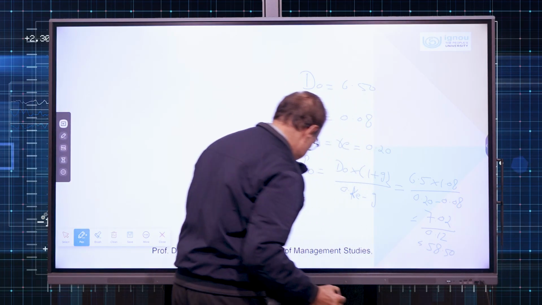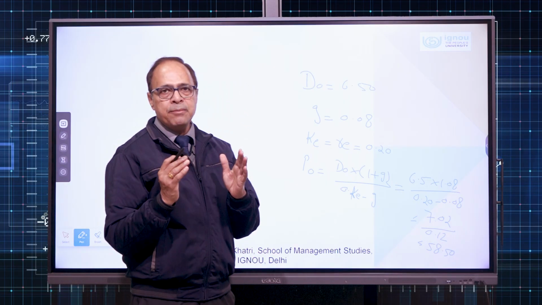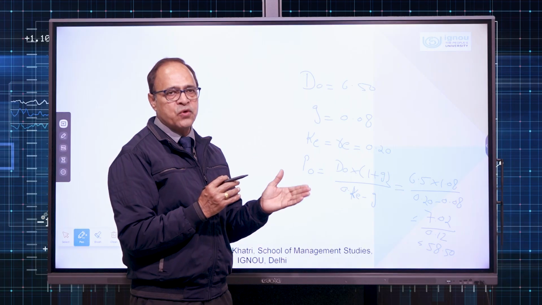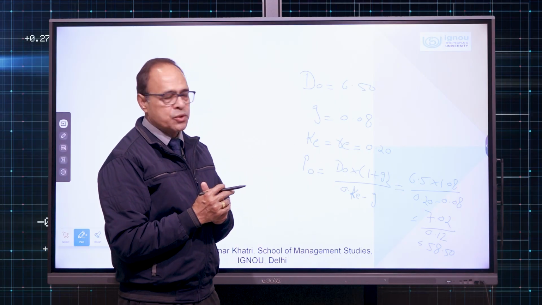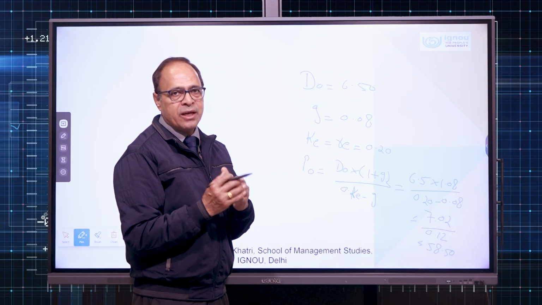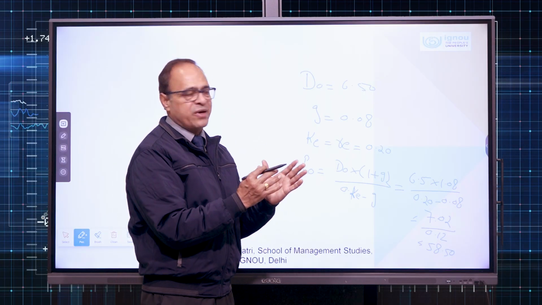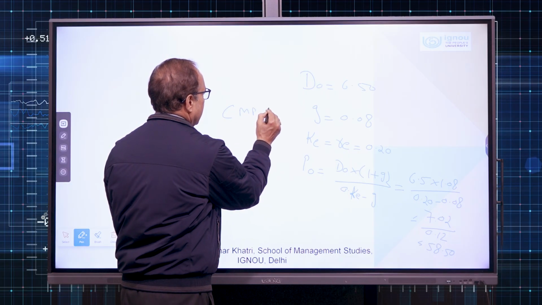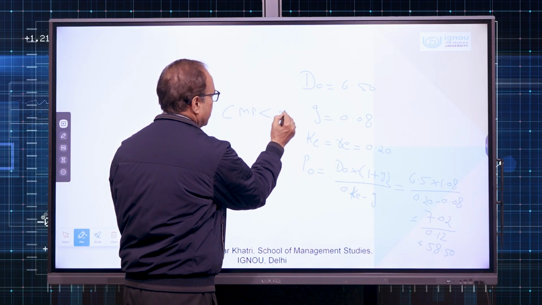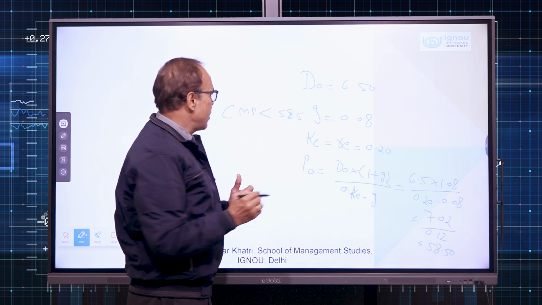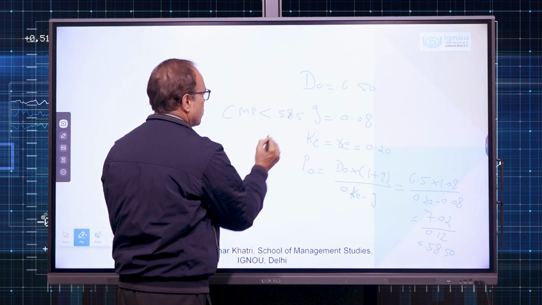That means this investor is willing to pay a maximum price of 58.5, taking into consideration the dividend forecast and the dividend growth. Now, whether this investor should buy it or not totally depends on the market trend. If the current market price is less than the 58.5 calculated by using this formula, then definitely he should buy it.